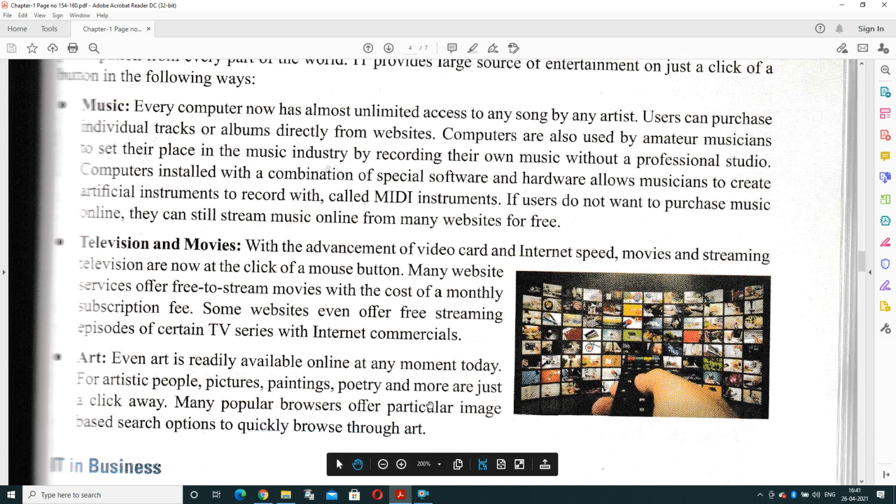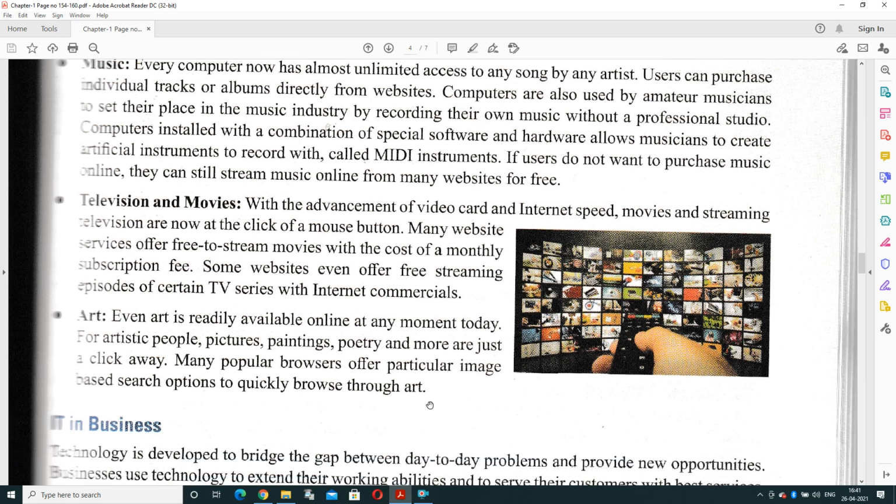Arts, even art, is readily available online at any moment. For artists, people, pictures, paintings, poetry, and many more are available now in a single click. Many popular browsers offer these types of services, image-based services.